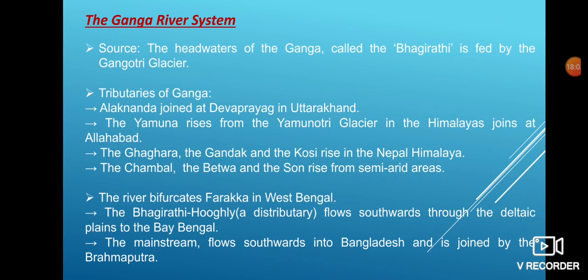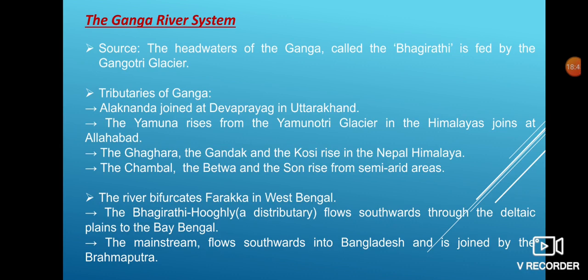The Ganga river basin. The Ganga has two head streams: the Bhagirathi, which is fed by the Gangotri glacier, and the other head stream is the Alaknanda, which joins Ganga at Devprayag in Uttarakhand. The Yamuna rises from the Yamunotri glacier in the Himalayas, and joins at Allahabad. The Ghagra, the Gandak and the Kosi rivers join river Ganga in the Nepal Himalayas. The Chambal, the Betwa and the Son rise from semi-arid areas.